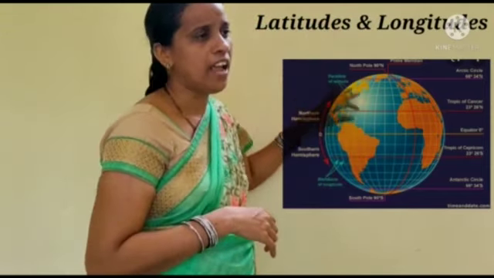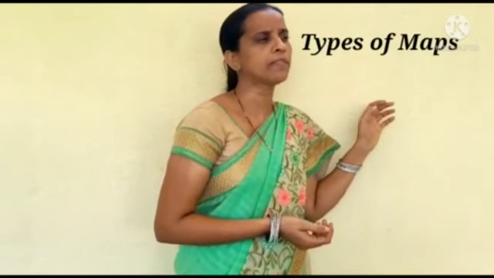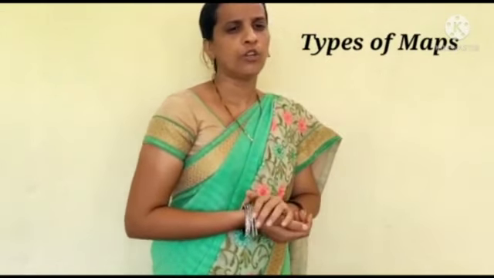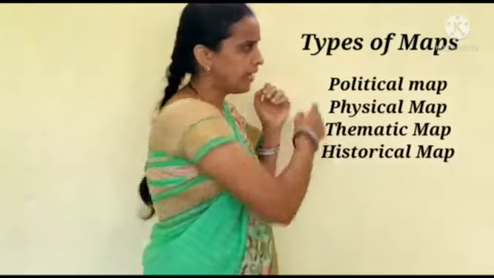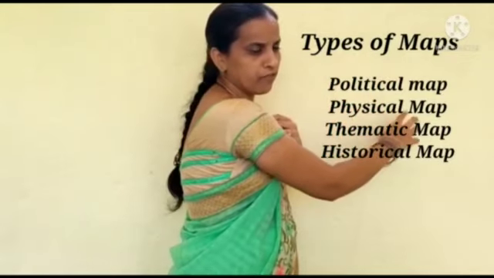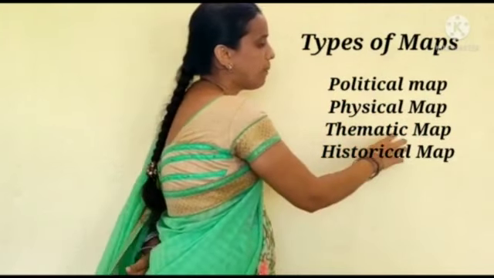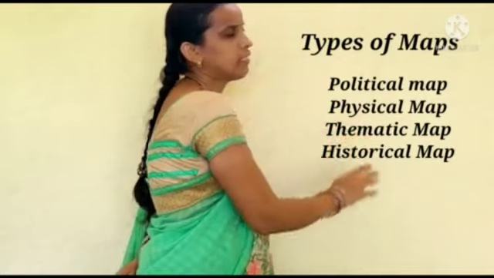So these are the elements of maps. We already know about the map. What is a map? Another concept of the elements of a map: the last one goes to the types of maps. Here there are four types of maps. First one is the political map. Second one is the physical map. Third one is the thematic map, and fourth one is the historical map.